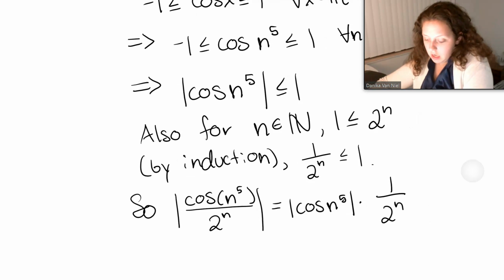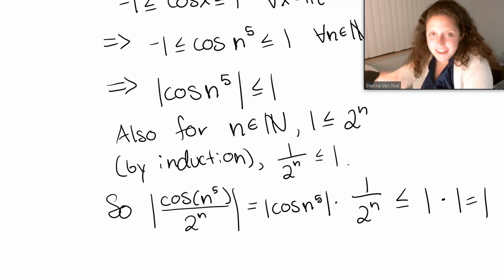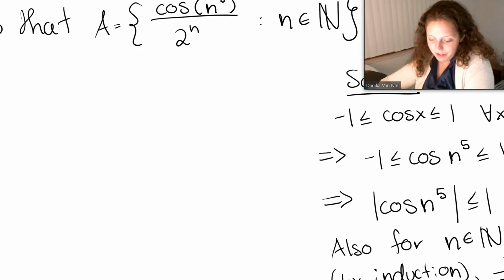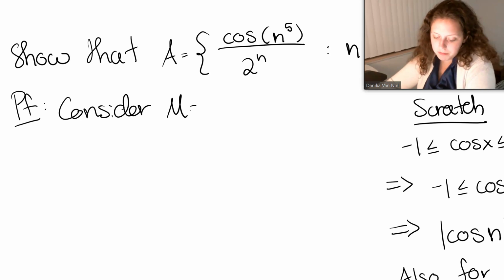Okay? Well, this is less than or equal to 1 times 1, which equals 1. Cool. All right, so let's set our M to be that. Whew, a lot of scratch work. Consider, and you don't have to call your bound M. You can call it what you would like, as long as it's not conflicting with other notation.